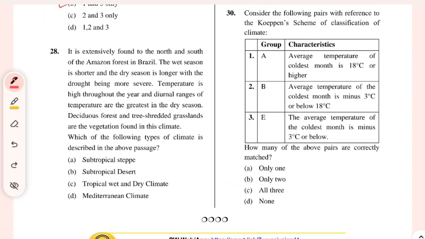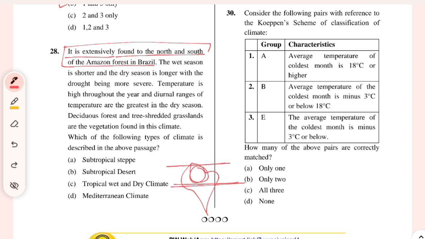Okay, then again climatology. It is extensively found to the north and south of the Amazon forest in Brazil. अब कितना डिटेल में पहुंचा दिया, लोकेशन बता दी भाई. Extensively found to the north and south of the Amazon forest. ठीक है, तो अगर हम ऐसे देखें तो this is the Amazon forest. तो extensively found to the north and the south इधर मिलता है.